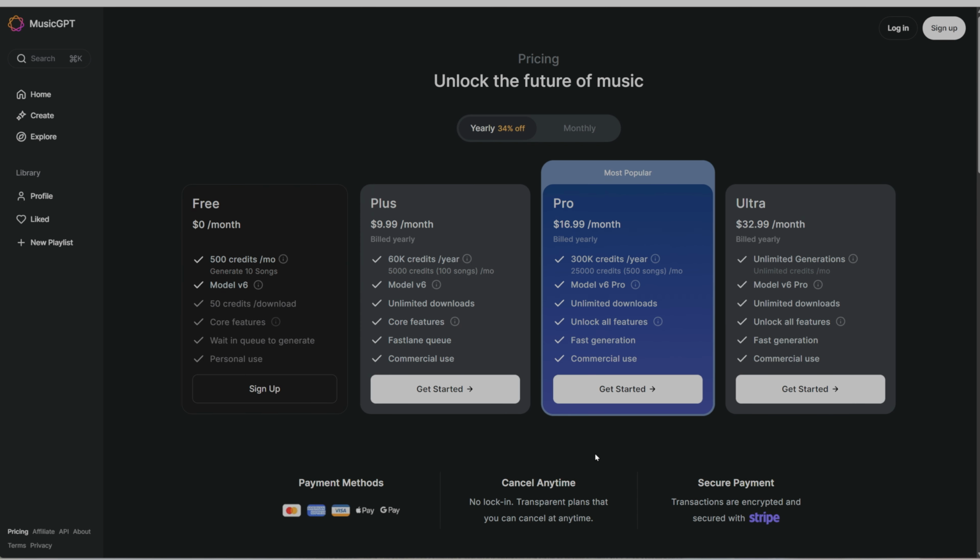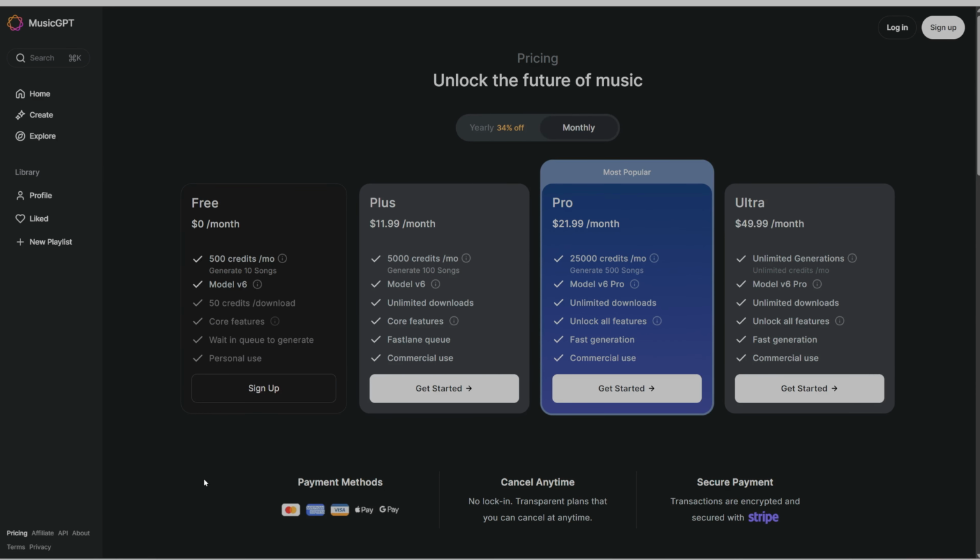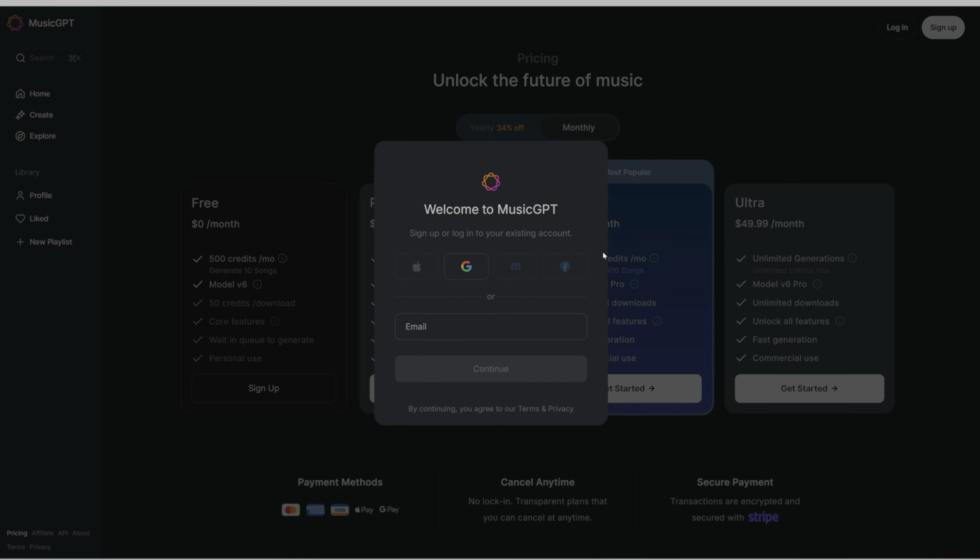If you want to create music that you can use in YouTube videos, you need to pay for a subscription, but it is not expensive, and you get some credits to use each month. First, let's create an account. You can find the pricing when you click on the link here. Choose your account. You can start with the free one. Just know that you can't use the music in YouTube videos or for anything commercial.